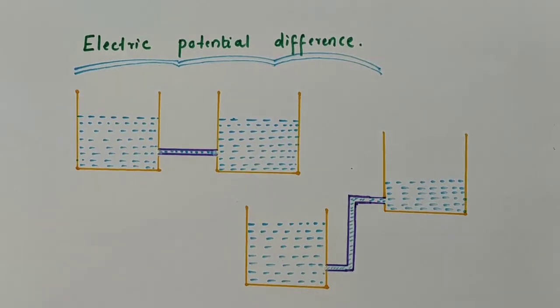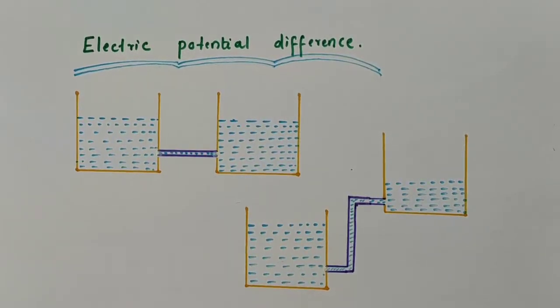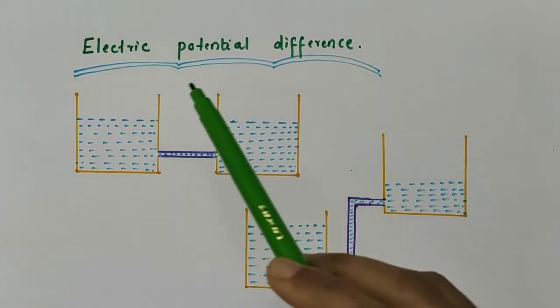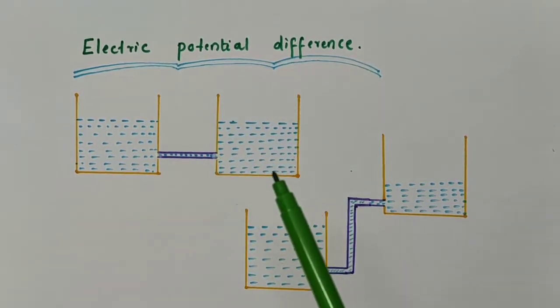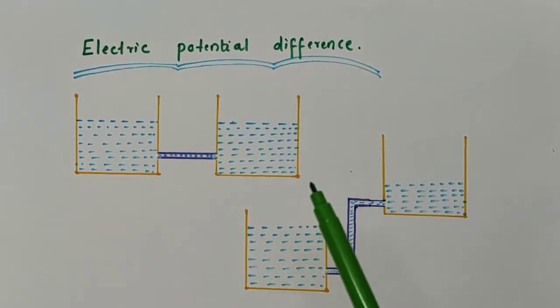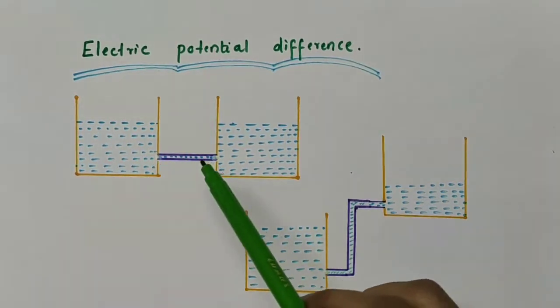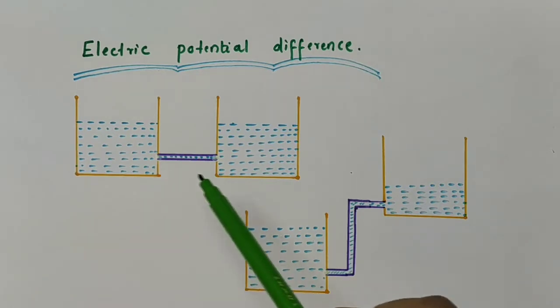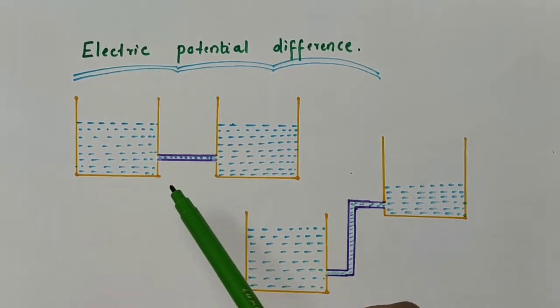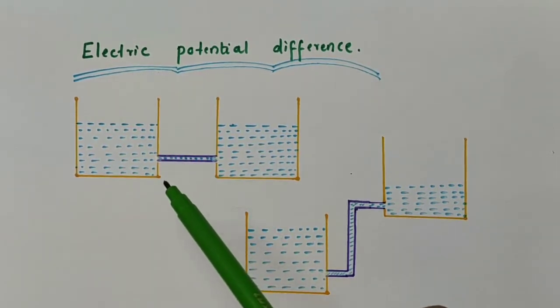Hello everyone. In this video, we are going to talk about electric potential difference. But before talking about this concept, let us consider the water in a perfectly horizontal tube or horizontal pipe. Does it flow? No, water in a perfectly horizontal pipe does not flow.